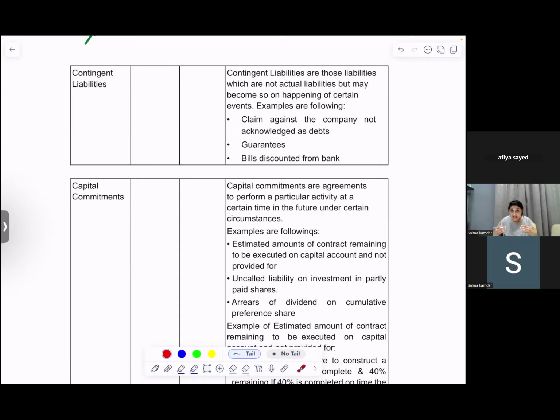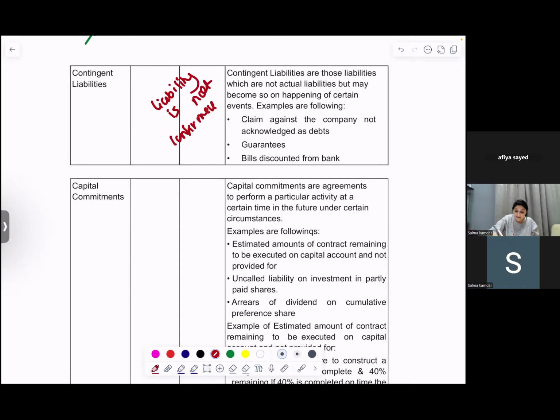So the liability is not confirmed yet, and it depends upon the happening of a future event. Since my liability is not confirmed, I do not show it in the balance sheet. I show it as a notes to account.